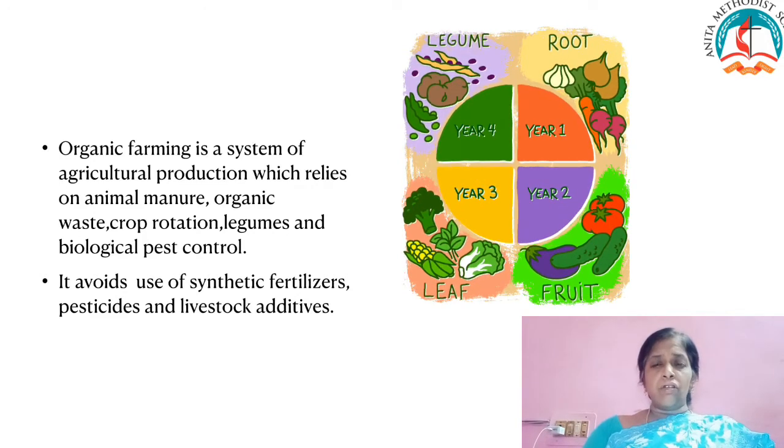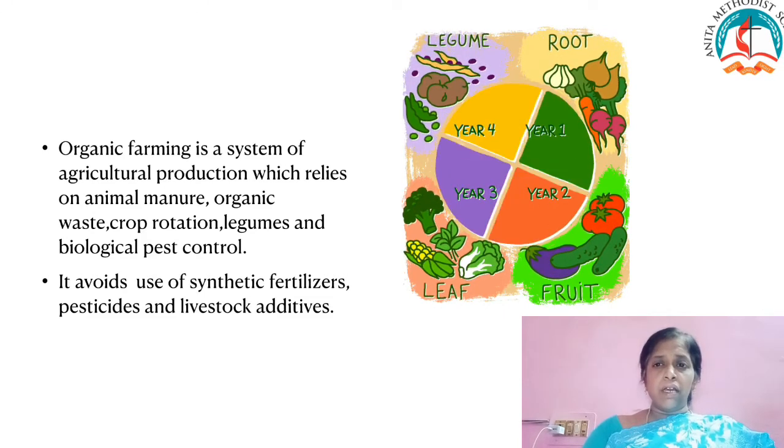Children, now we are going to learn the new term called organic farming. I think, children, you all know the meaning of organic farming. Without any fertilizers and without any pesticides, we are going to grow the plants.